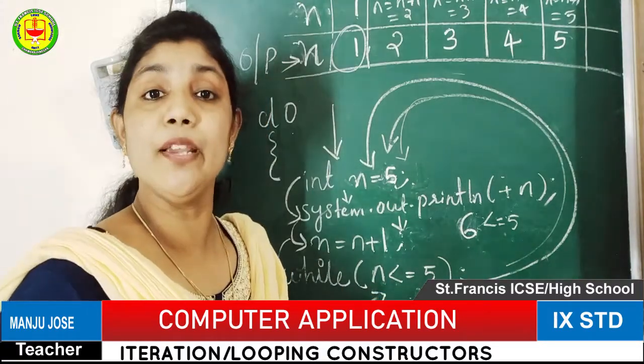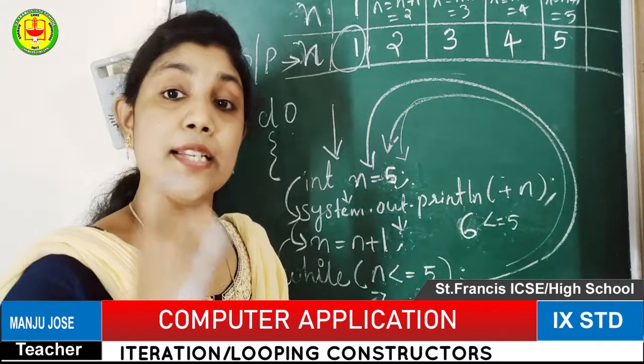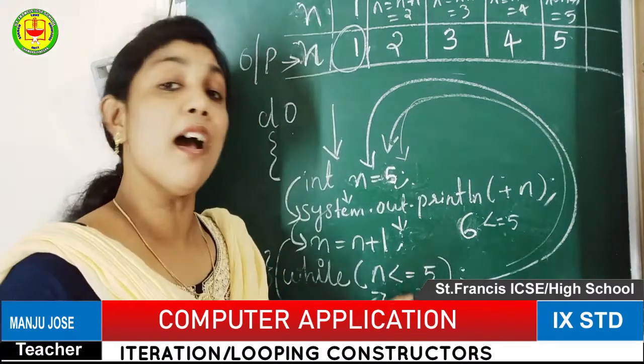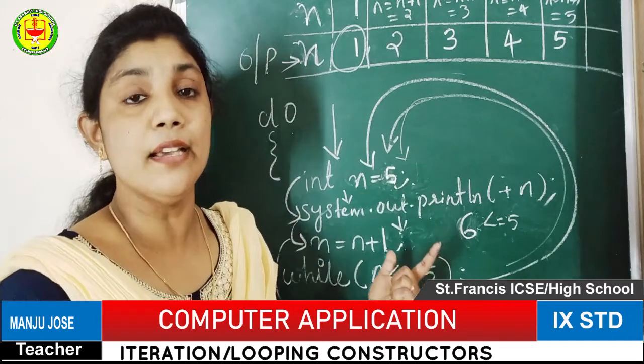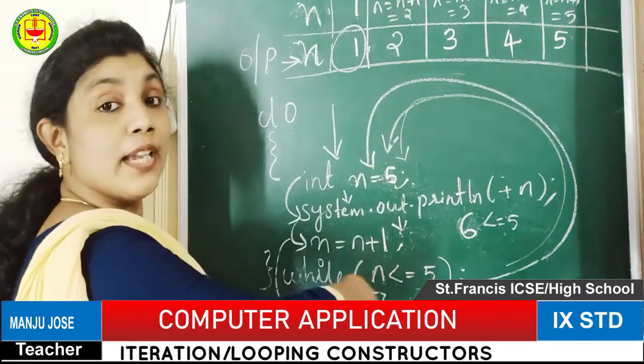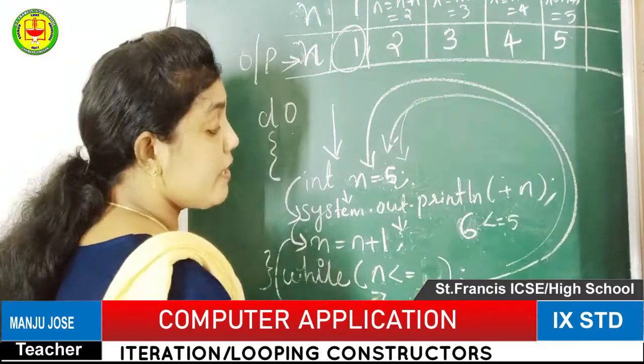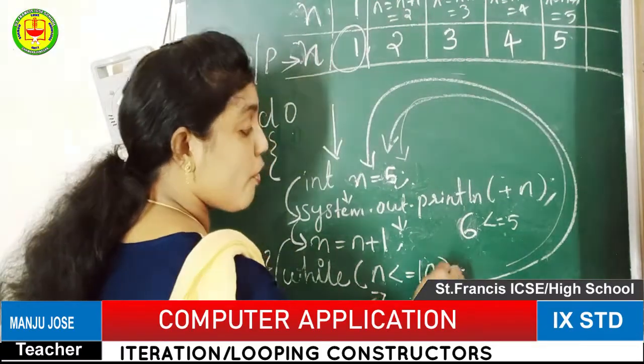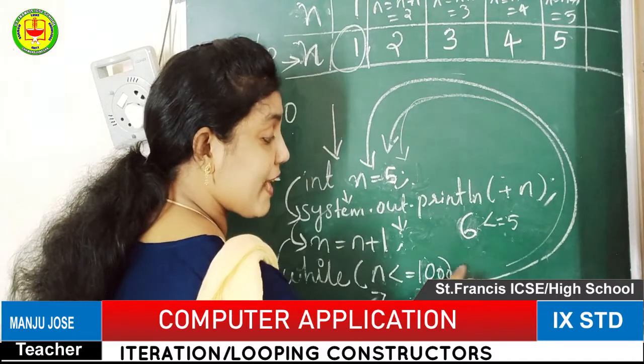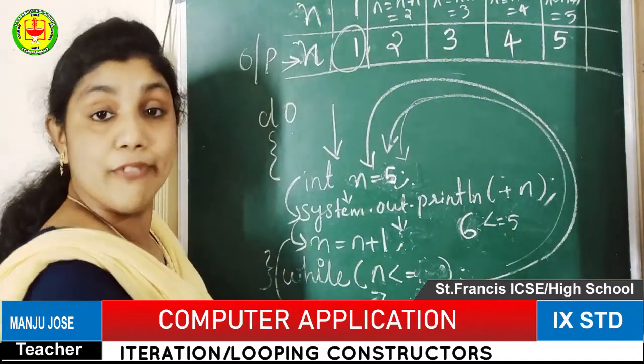So if the condition is false, we will not get output. Only if the condition is true will we get the output. Okay, so this will keep working until the condition becomes false. If you give here, instead of 5, 10 or 100 or 1000 or 1 lakh, that is your wish, the user's wish.